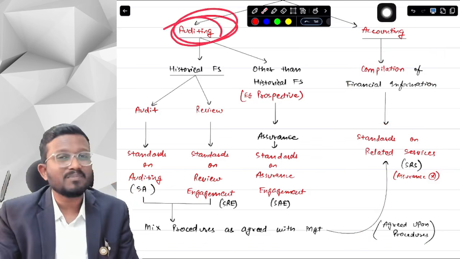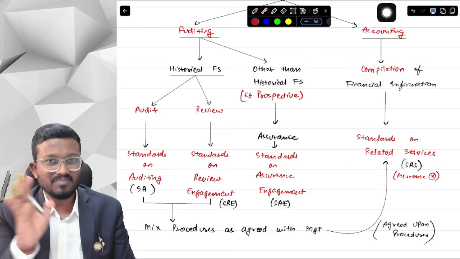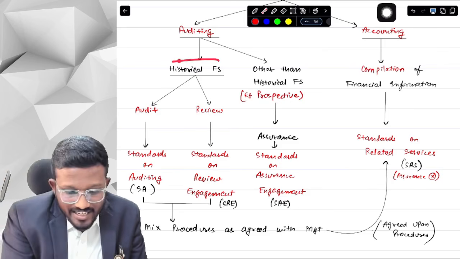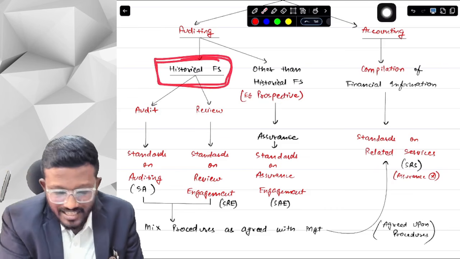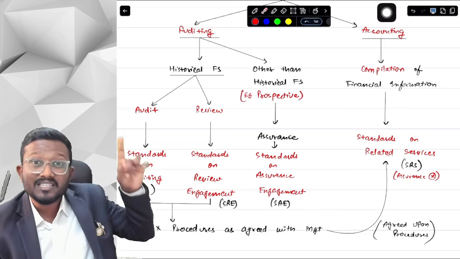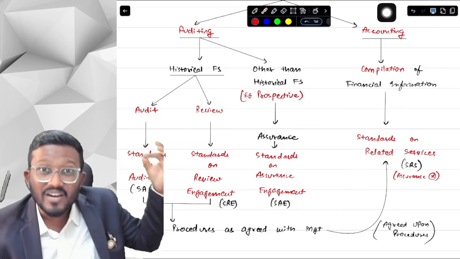In auditing, basically we are checking something. Now checking something, there are 2 kinds of things that we can check. Either we can check historical financial statements. What are historical financial statements? They are financial statements which are prepared on the basis of past events, history.